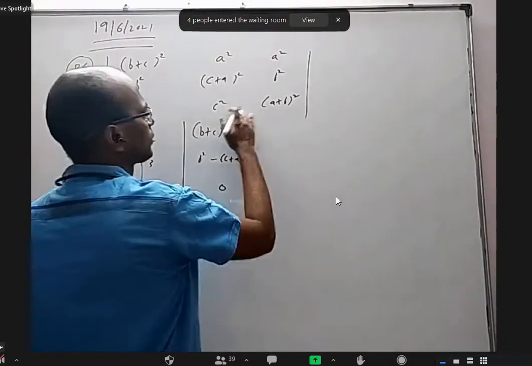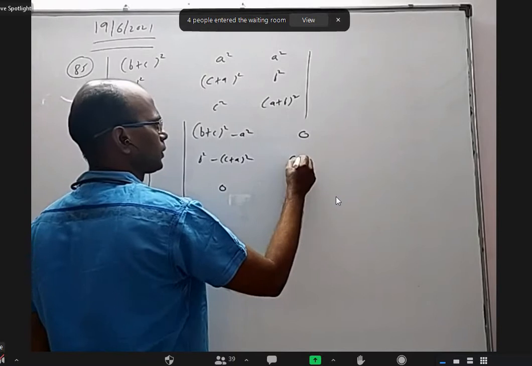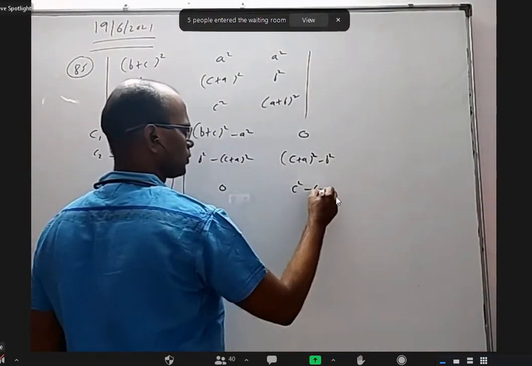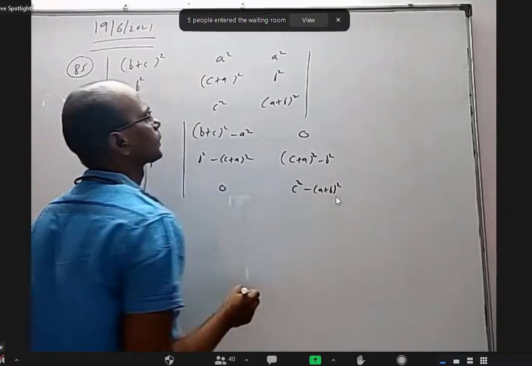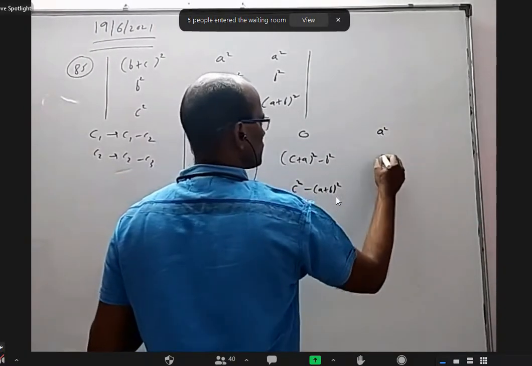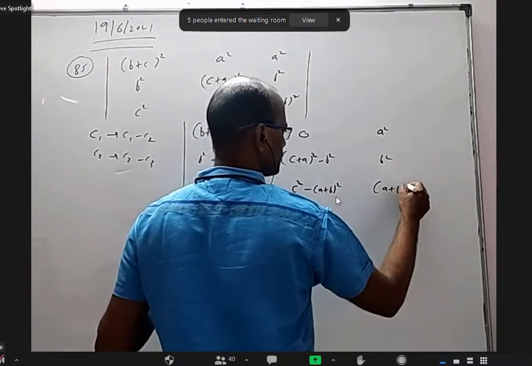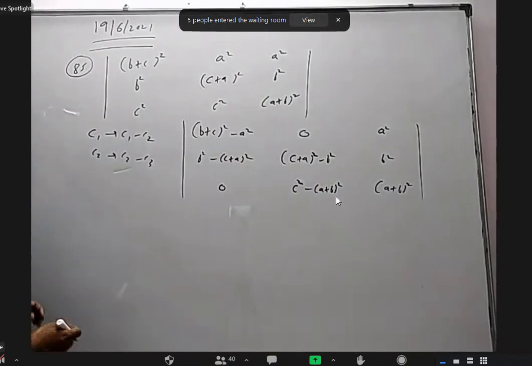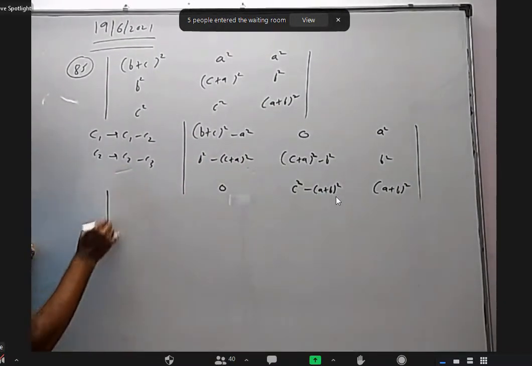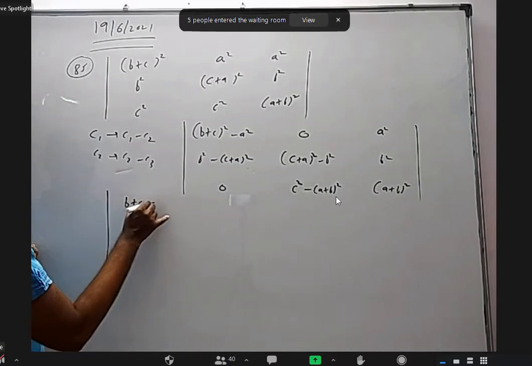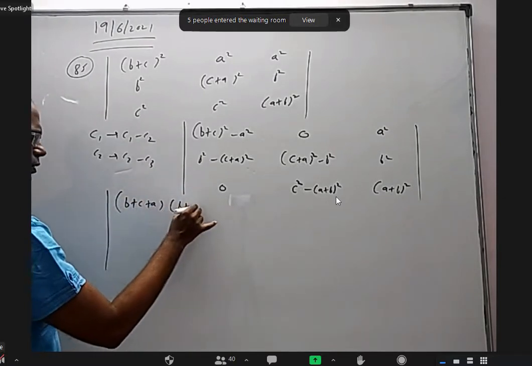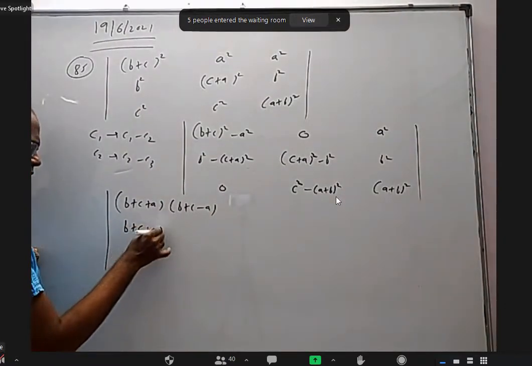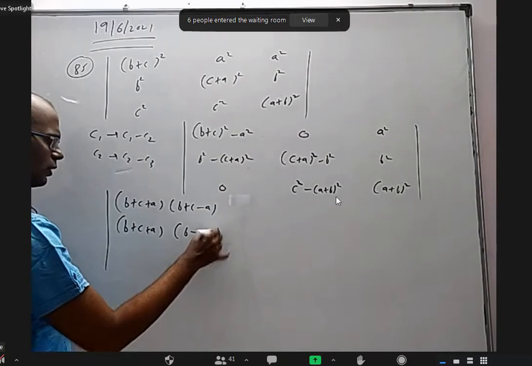0. From this, if I remove this 0, (c plus a) whole square minus b square, c square minus (a plus b) whole square, and then a square, b square, and (a plus b) whole square. A square minus b square, I can do (a plus b) into (a minus b). So it will become (b plus c plus a) into (b plus c minus a). This also a square minus b square: (b plus c plus a) into (b minus c minus a), 0.